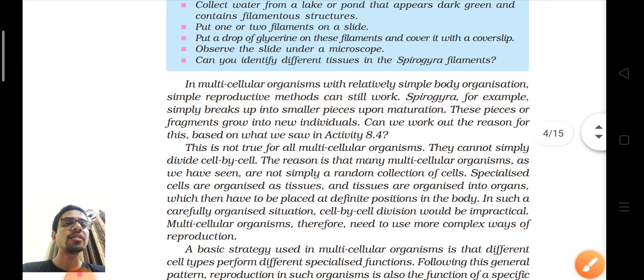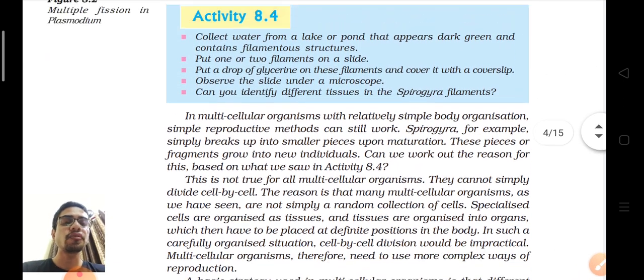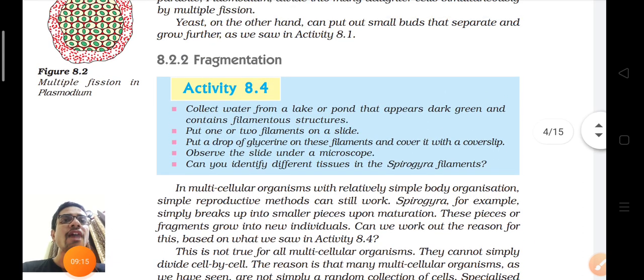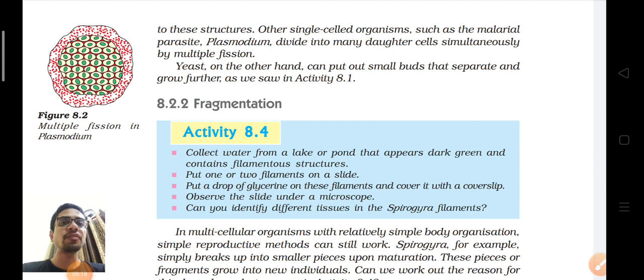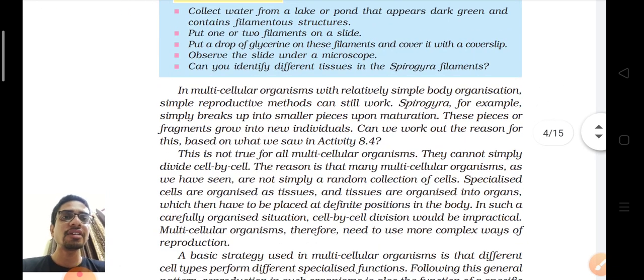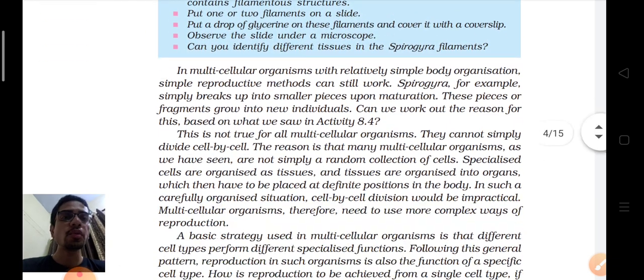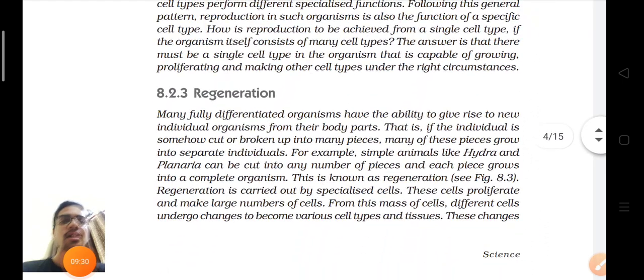They need more complex modes of reproduction. So fragmentation occurs in Spirogyra. You have understood the difference between fission and fragmentation. Fission takes place only in unicellular and fragmentation in simple multicellular organisms, but the basic idea is the same, that they divide into various parts. Now next is regeneration.